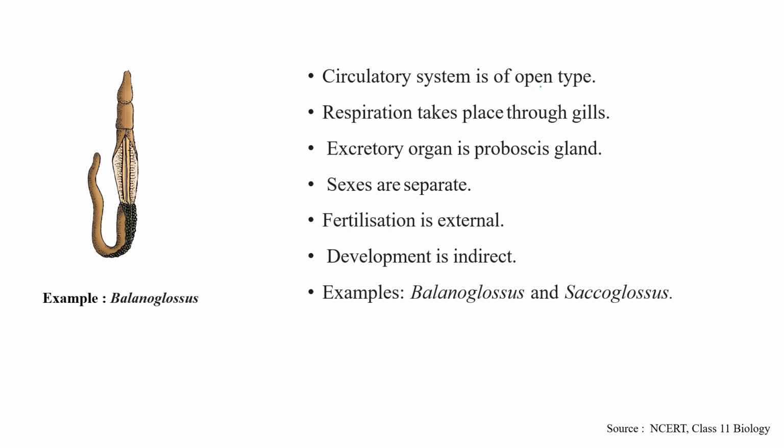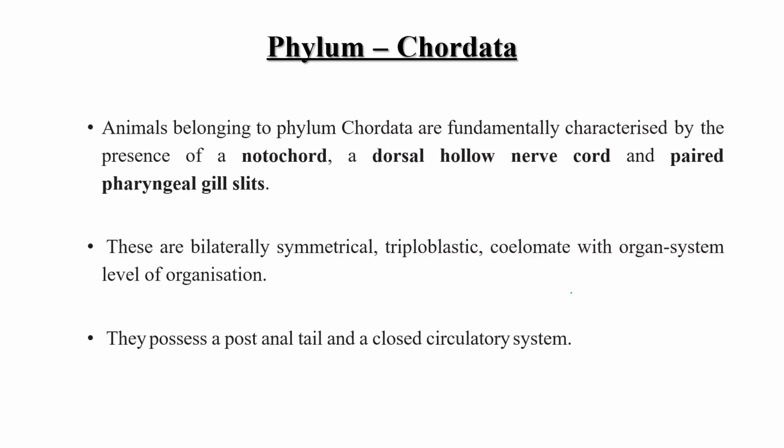Their circulatory system is of open type. Respiration takes place through gills. Excretion via proboscis glands. Sexes are separate. Fertilization is external. Development is indirect. And these are the examples: Balanoglossus and Saccoglossus. These two animals come under this particular phylum, Hemichordata.